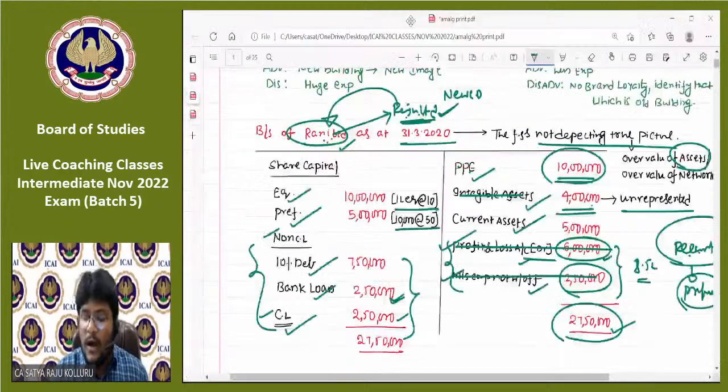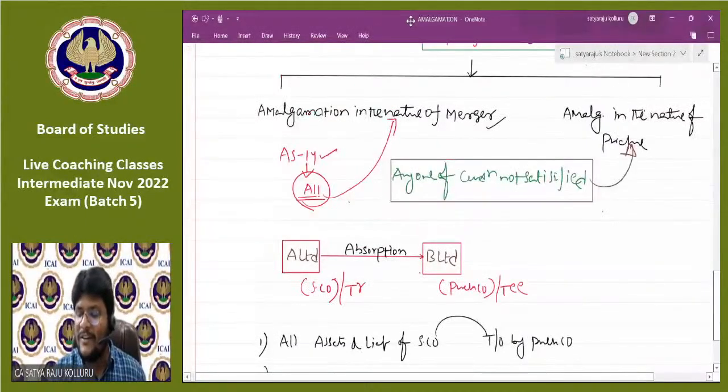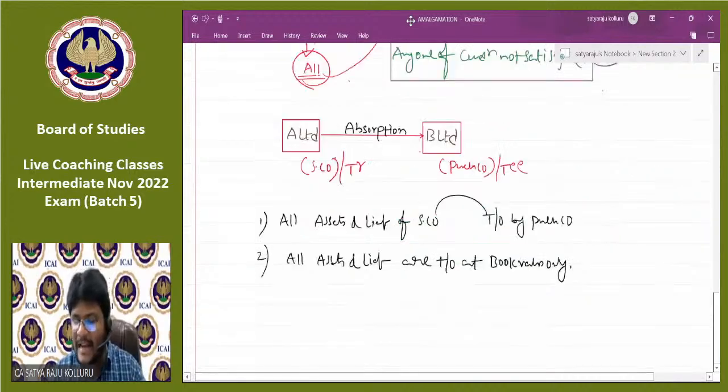No, sir. If Raju Limited takes over the assets at other than the book value, or one of the liabilities at other than the book value, then which is known as amalgamation in the nature of purchase, not amalgamation in the nature of merger. Do you understand?